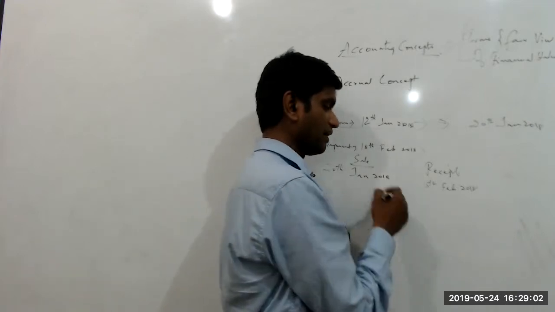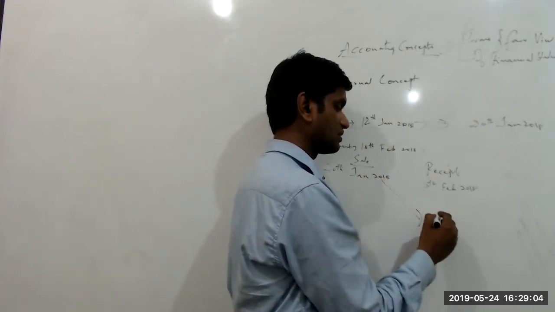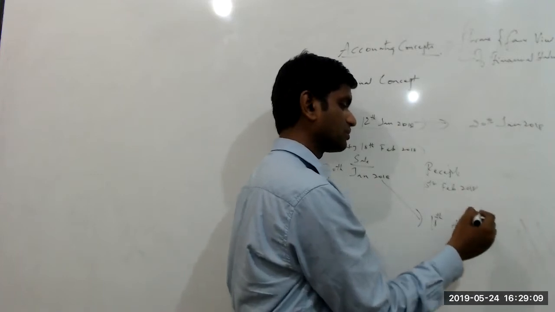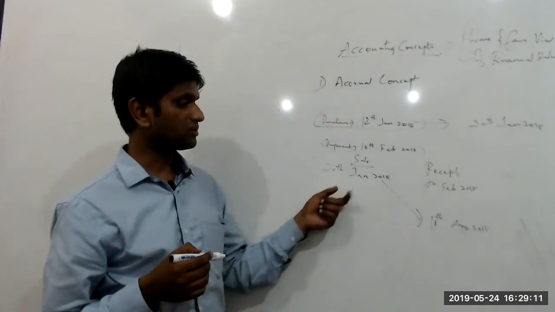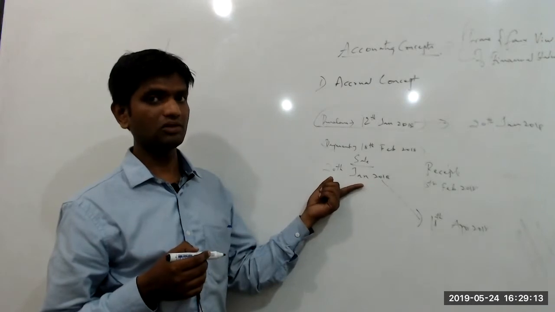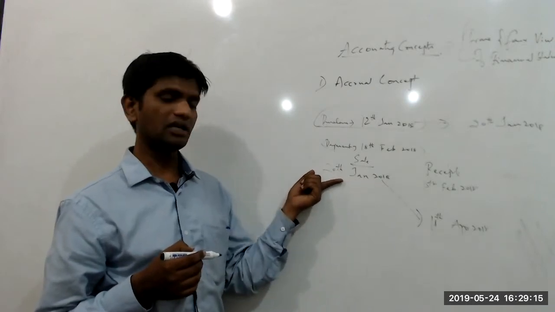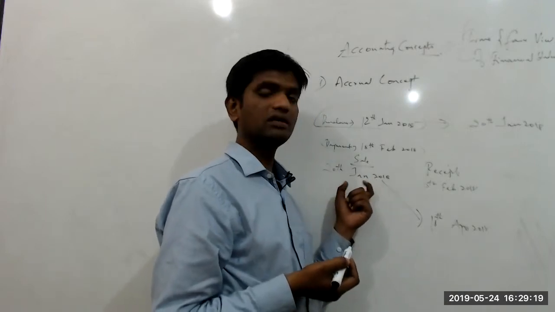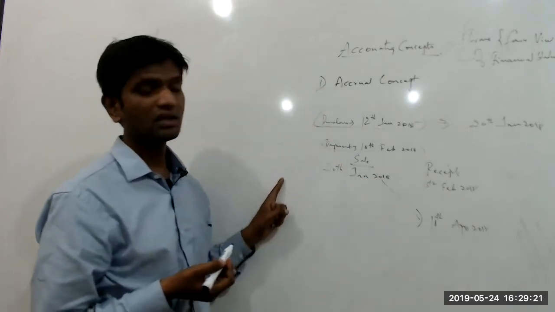What if there is a delay of 3 months? Let us say the customer is going to make the payment on 15th of April 2018. Till such time, should I not book my sale? That would be absolutely wrong. So you should book your sale in the period to which it relates. So this is called the accrual concept.